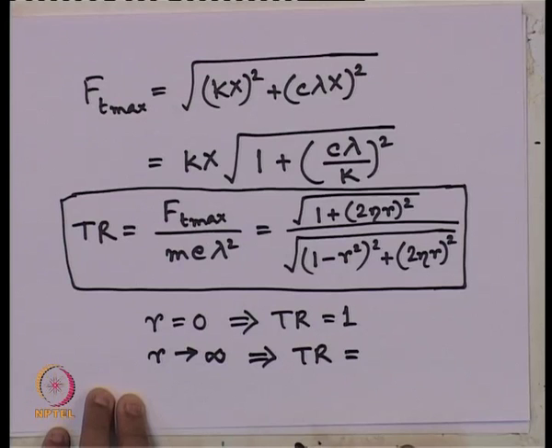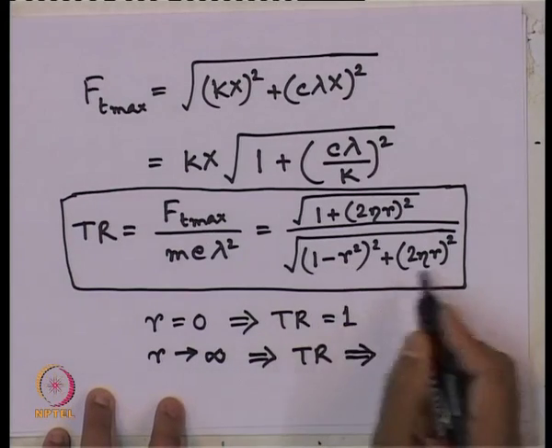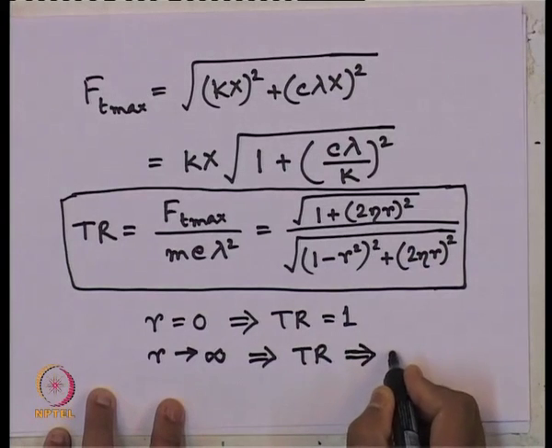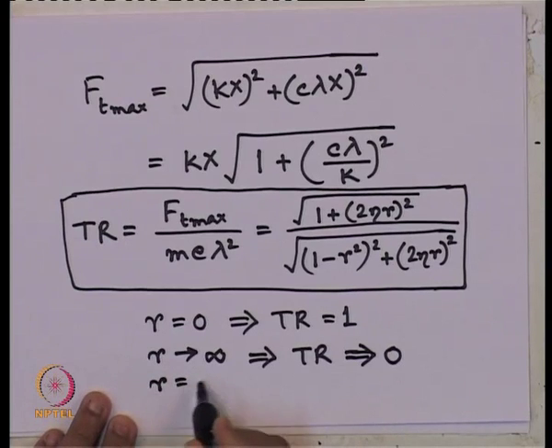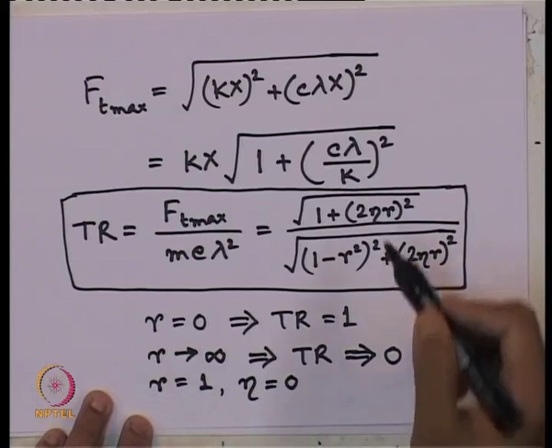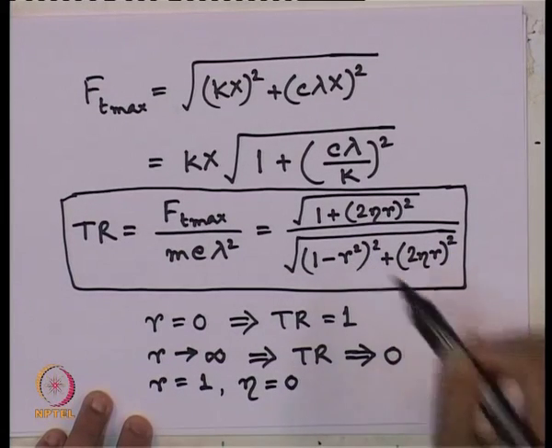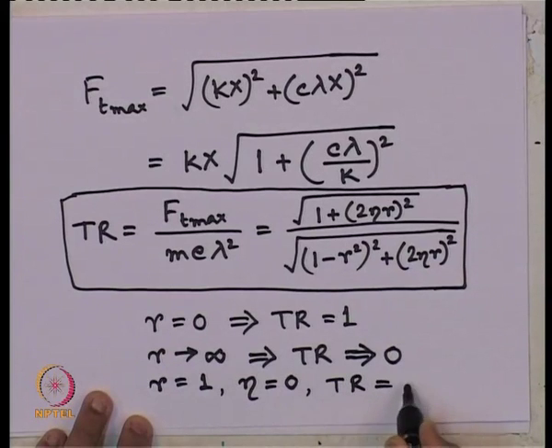It tends to 0. And when R equals 1, in that case, if we consider the undamped system, eta equals 0 and R equals 1, what should be the value of TR?